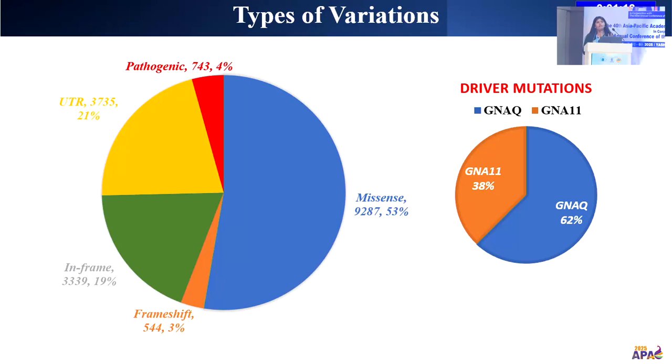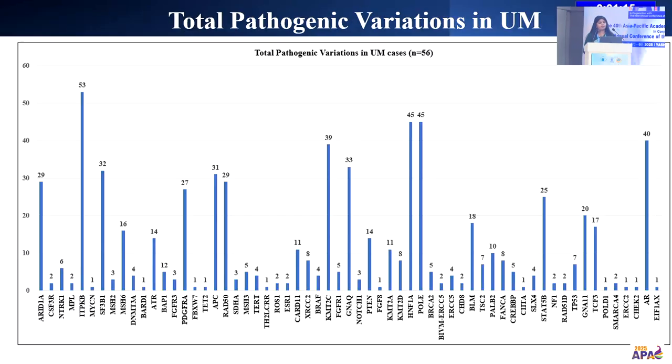These are the important genes which we found in our cases. For the total pathogenic variation, the most different mutations apart from BAP1, SF3B1, EIF1AX, and GNAQ and GNA11 are in various genes which are mutated in our cases, and they are pathogenic, meaning they are causing some disease effect in these uveal melanoma patients. The most frequent pathogenic variations were ITPKB, HNF1A, POLE mutation, and RAD50 mutation, which are different from the Western countries, as shown in their literature.